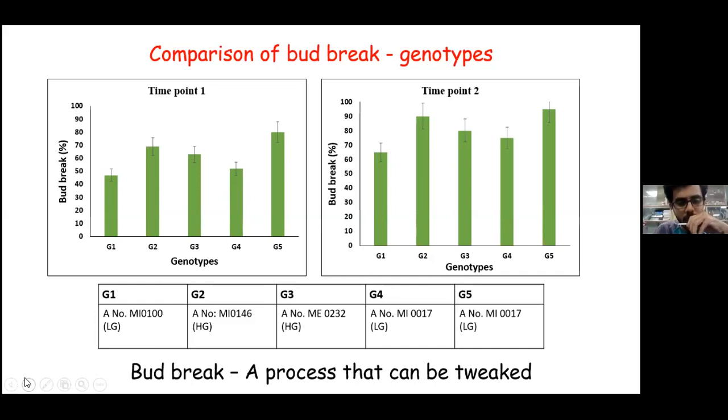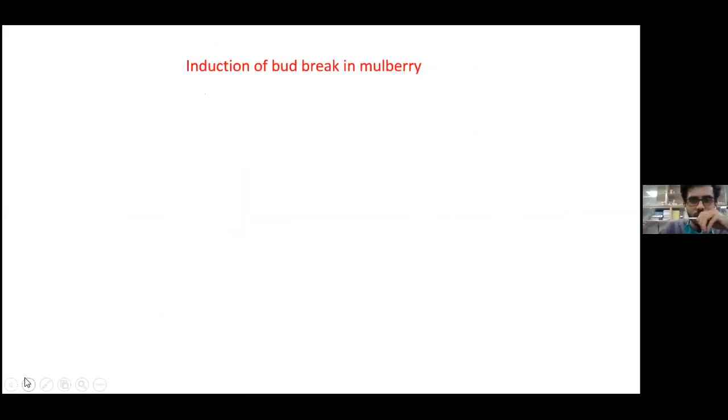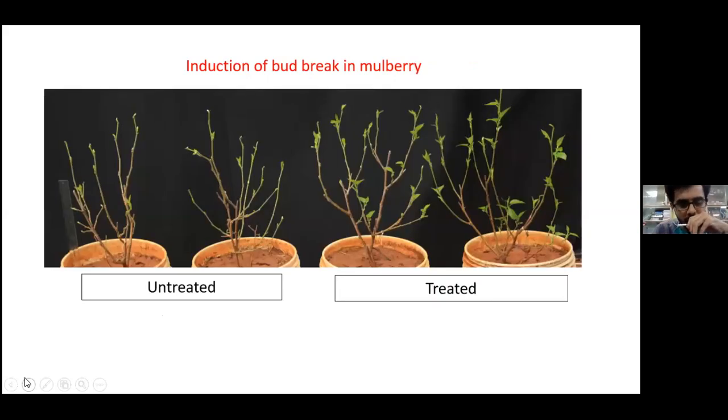Further, we thought along this angle, whether we can have some ways to manipulate or induce bud break. What we discovered is that by an agronomic treatment without any chemicals, we could induce bud break in mulberry. This is a representative image of the treatment which induced bud break uniformly and rapidly in mulberry.